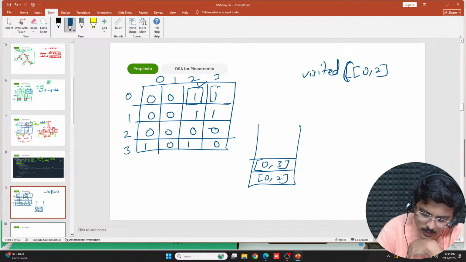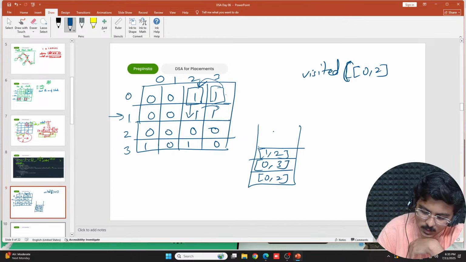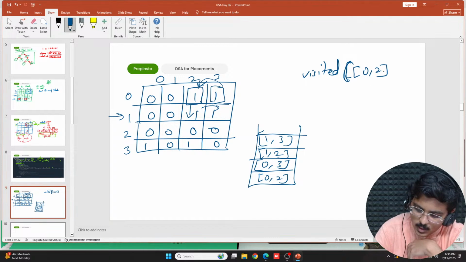Now if I run DFS of x, the next of x is getting out of bounds, correct? Then the backtracking would happen, then again it would run and come here, then the same thing would work. First of all, DFS would work here, it would visit 1 comma 2, then it would go ahead and visit 1 comma 3. Once they are all visited,